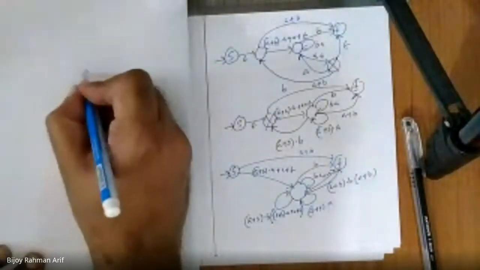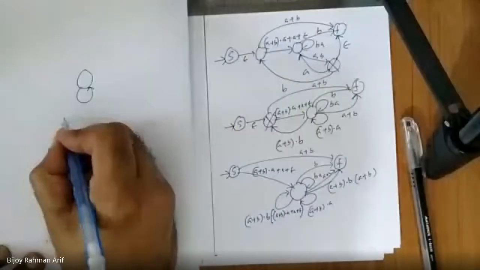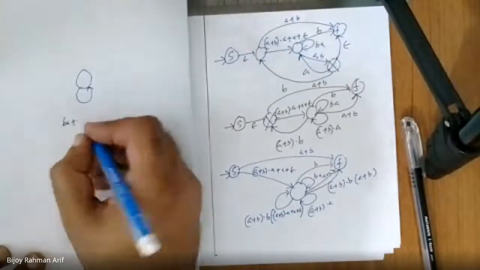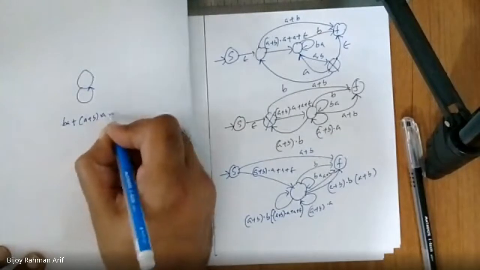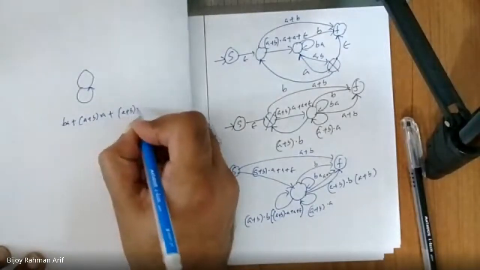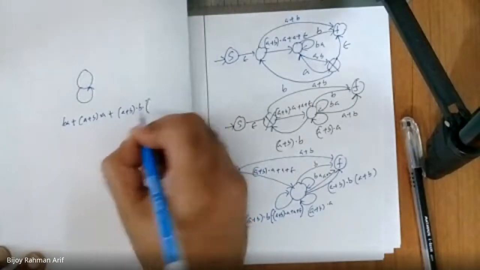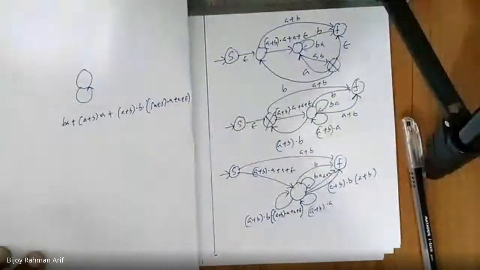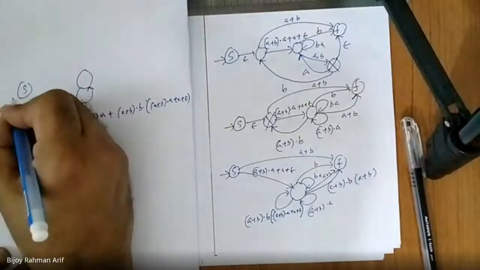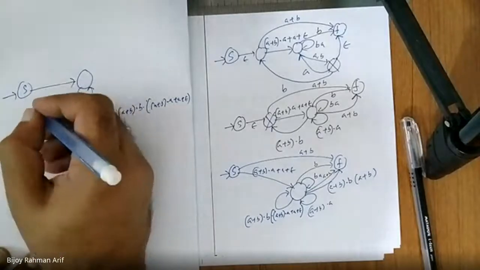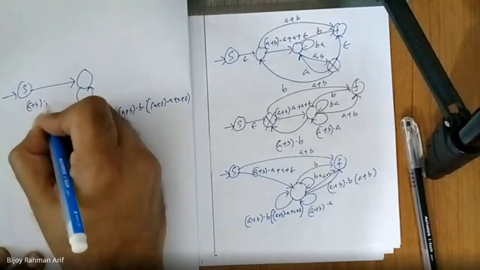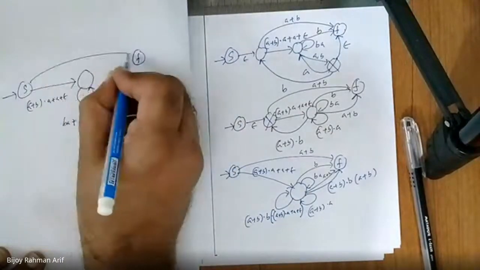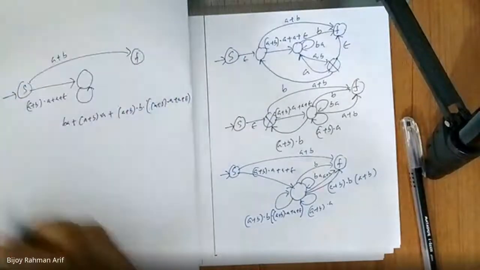It is nothing but BA union A union B, A union B, A union B, A epsilon. This one, self loop, the start state. This one is nothing but A union B, A epsilon. Then directly I am going to F, which is nothing but A union B.